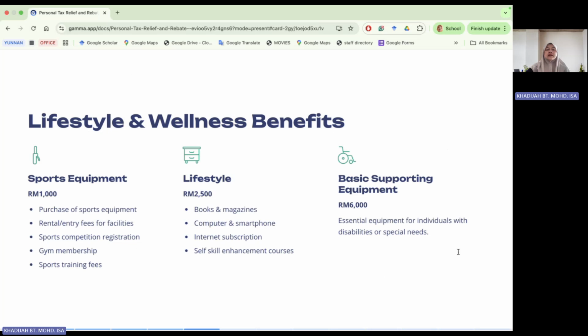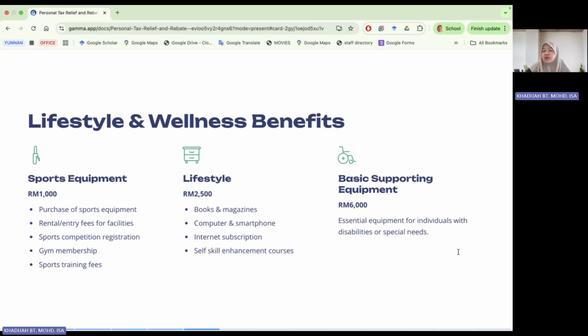Okay. What about the lifestyle and wellness benefit? So the first one is that if you incurred any expenses related to sports equipment, such as purchase of sports equipment, rental or entry fees for facilities for the purpose of sports competition registration, gym membership, as well as sports training fees, you can claim up to 1,000 ringgit. So that is only for sports equipment.